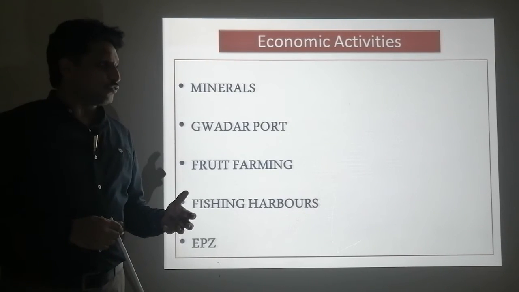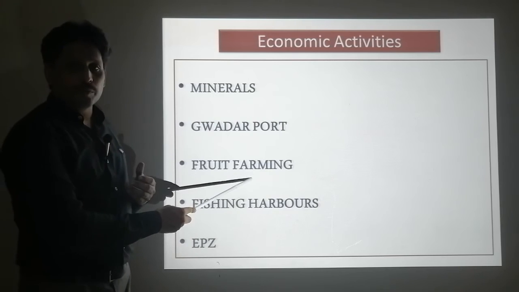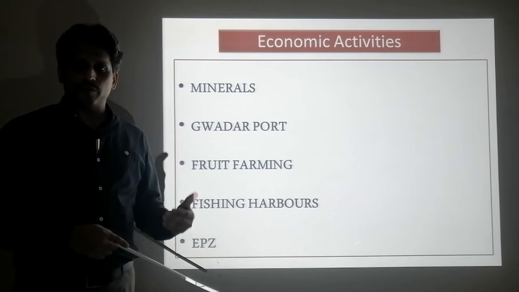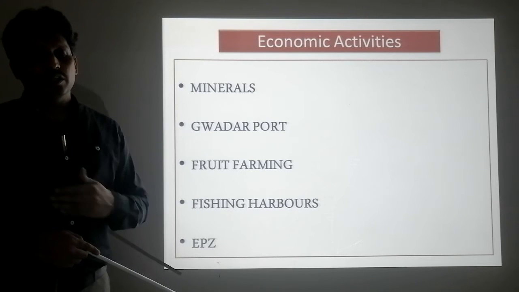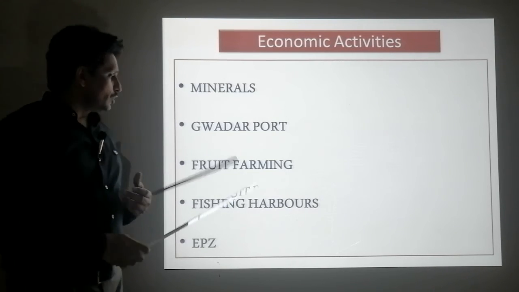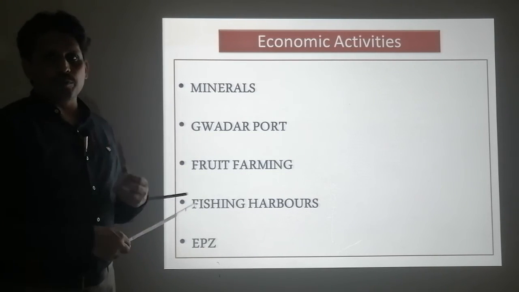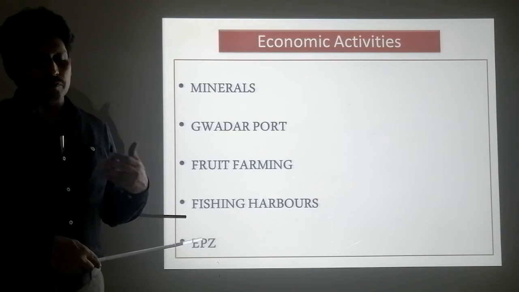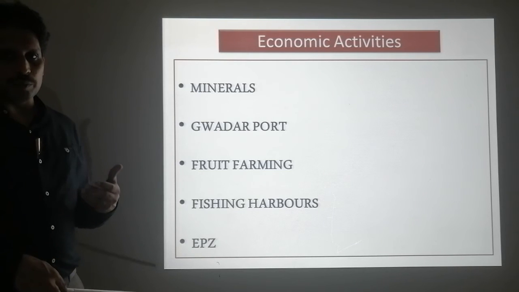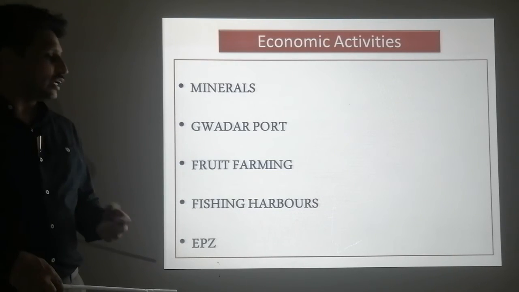The fruit of Balochistan, Pakistan will be able, inshallah, to export to Gulf countries. So Gwadar Port will boost economic activities in different ways and create employment opportunities for the people of Balochistan as well.